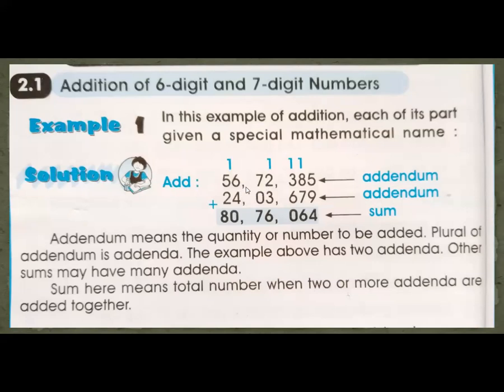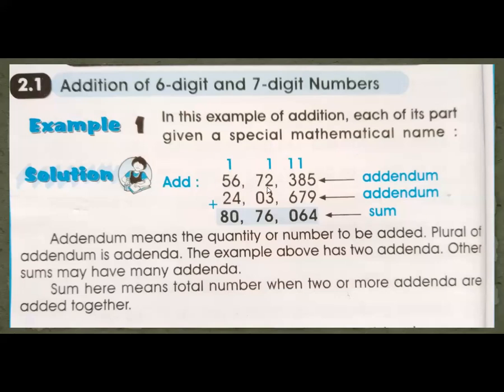56 lakh 72,000. Now tell me, is this given in the Pakistani or the international way? Hurry up, students. Answer me in the chat box. Very good, Zainab Sheikh. This is the Pakistani way, because these digits are grouped like 3, 2, 2. Excellent, very good.